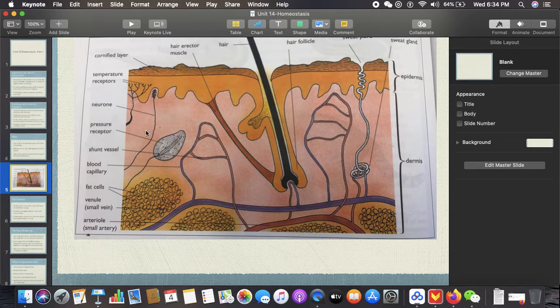Oh, and it also contains a lot of receptors. These are sensitive to touch, pain, pressure, and temperature. So they will help you to keep aware of changes in your environment as well.